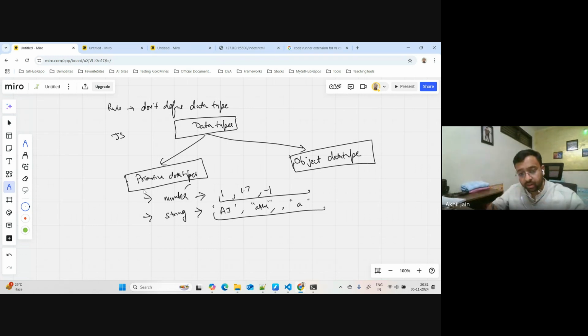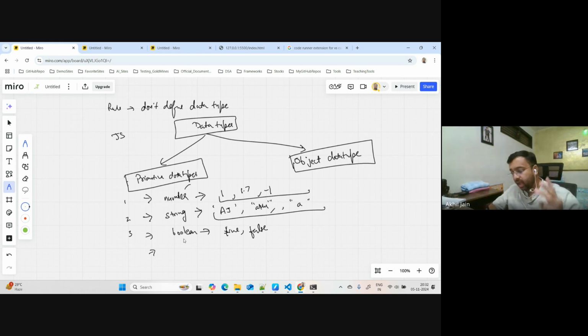The third data type is Boolean, and what we have here is true and false. There is a unique concept here about truthy and falsy. I will talk about it tomorrow, not today, but for today just understand that we have a data type called Boolean, and the values it can hold are true and false. So these are the 1st, 2nd and 3rd data types. I said 5, at least 5 which you should know. I will write the names of all 7, but the 5.